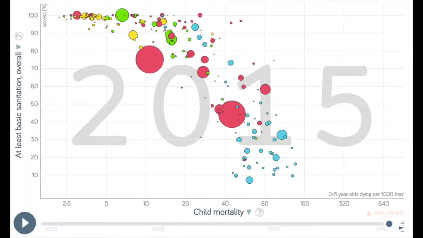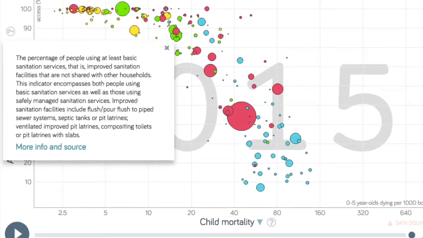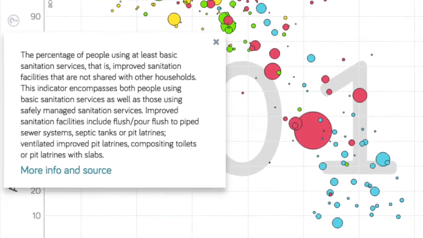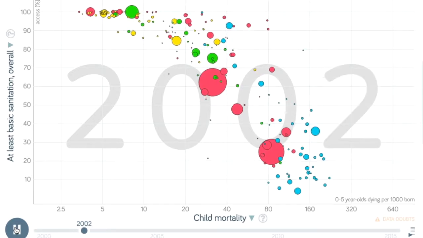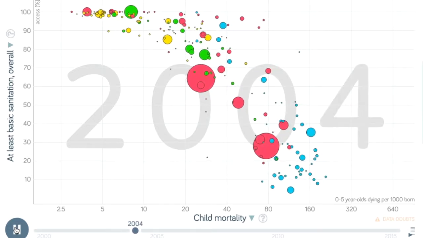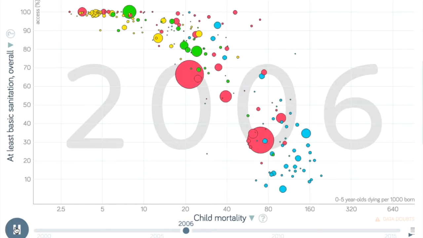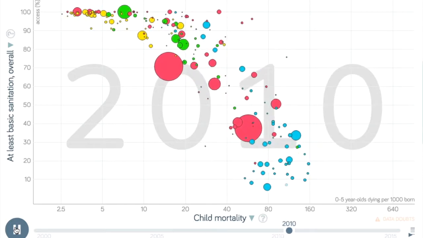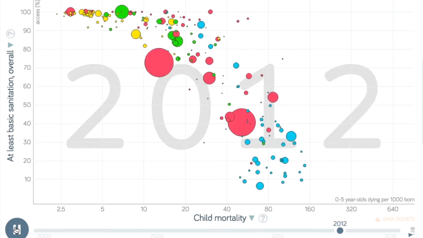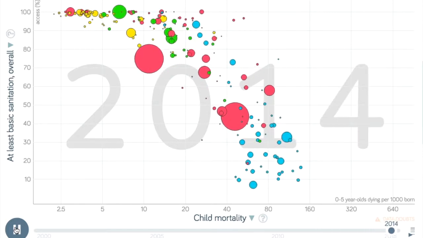The report also indicated that access to basic resources helps decrease child mortality, so we decided to look into this by examining access to basic sanitation. When examining the effects of access to basic sanitation on child mortality, there was a strong negative correlation between the two variables. As expected, nations that had a higher percentage of their population with access to basic sanitation tended to have much lower rates of child mortality than those with a lower percentage of people with access to basic sanitation.